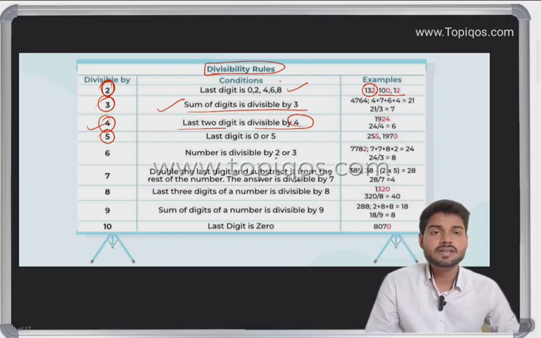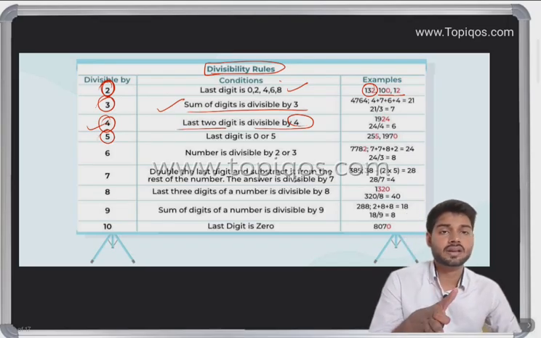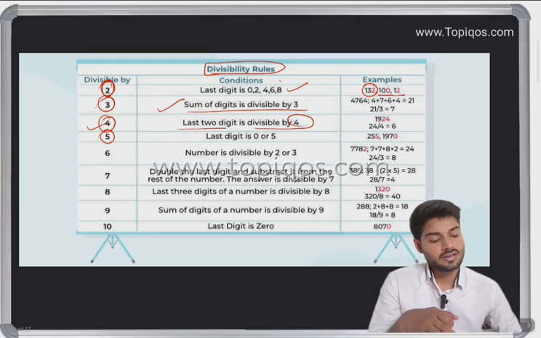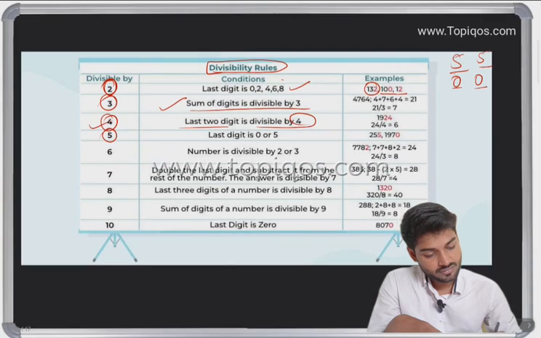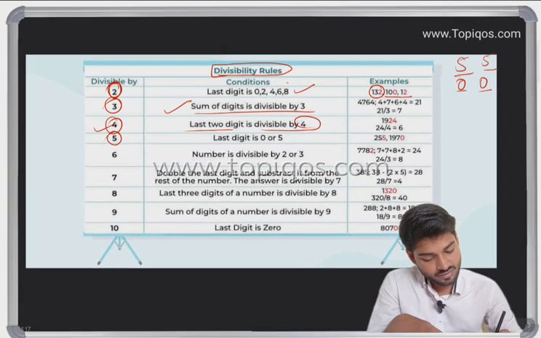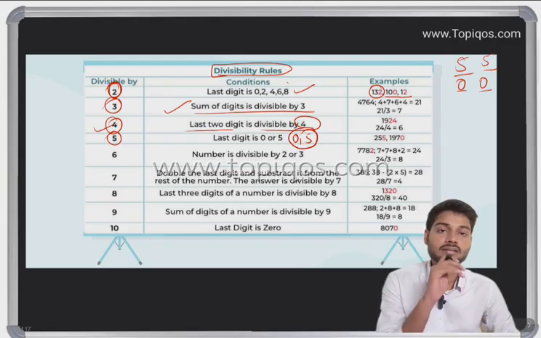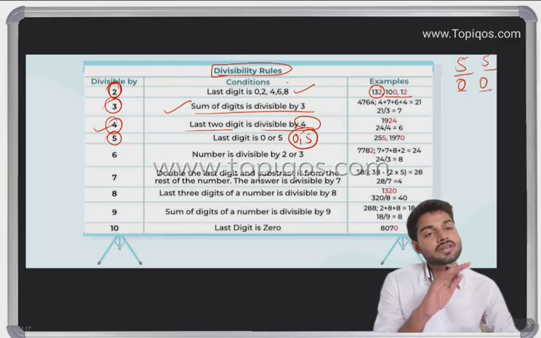The condition of 5 is very simple because 5 ones are 5, 5 twos are 10, 5 threes are 15, 5 fours are 20. If you take the last digit, it is always 0 or 5. So if the last digit is 0 or 5, the number is always divisible by 5.